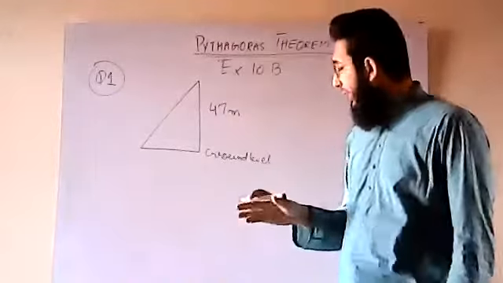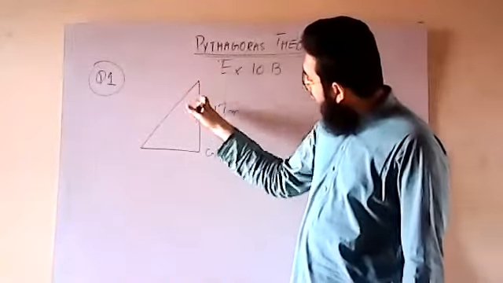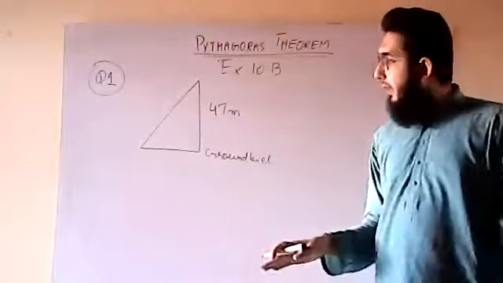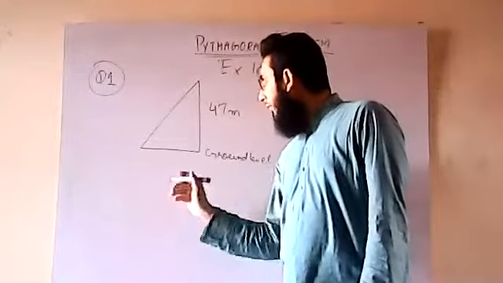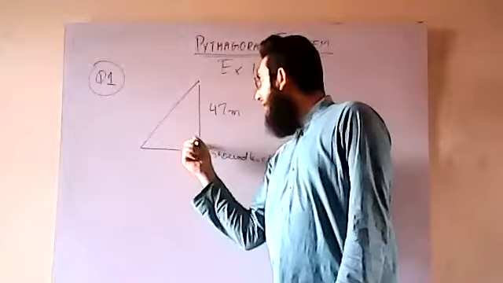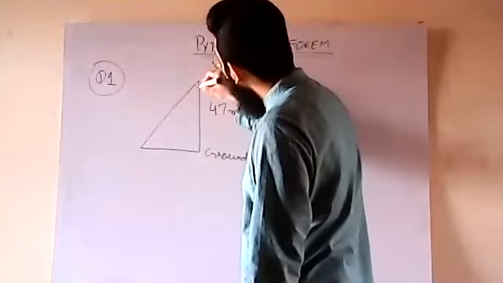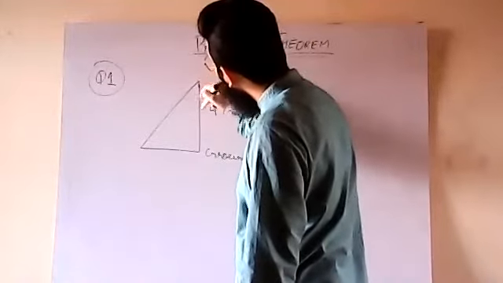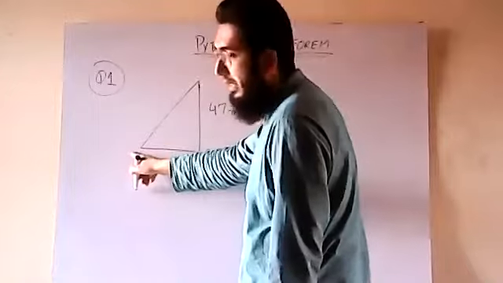Let me repeat it again. The post is vertical, that is 47 meters, and the wires are attached from the top to the level ground.